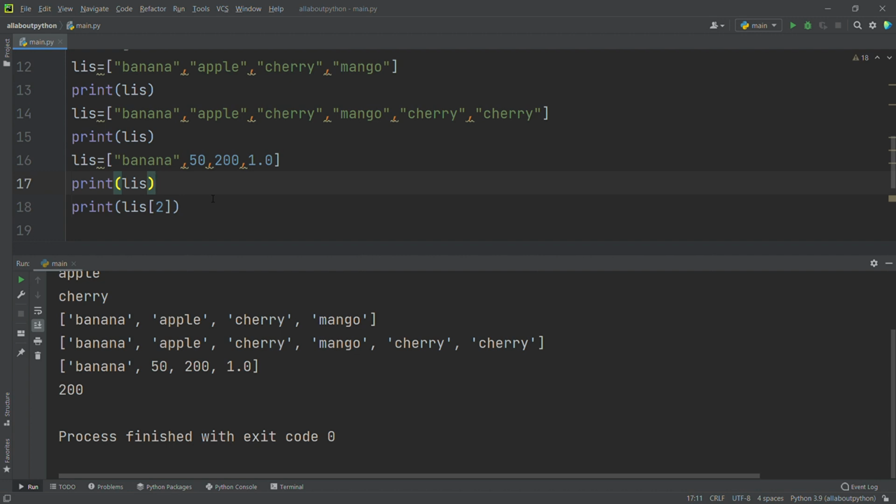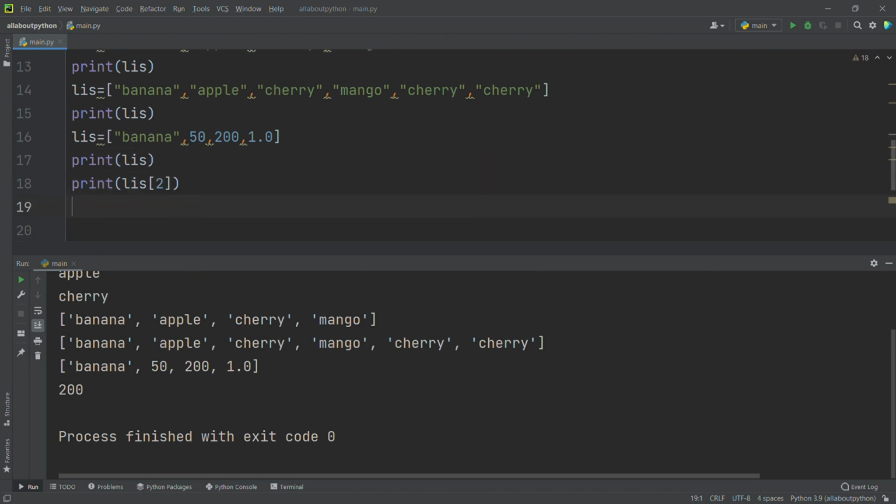You may question what I am going to do if I want to know the type of the variable, or whether this list variable is a list or not. If you want to know, just go for the type function. It is a built-in function. By using this we can know what type of data is stored in the variable.